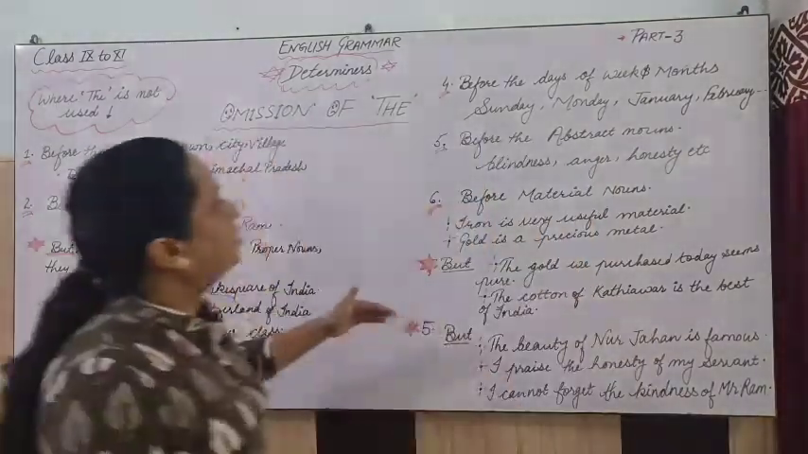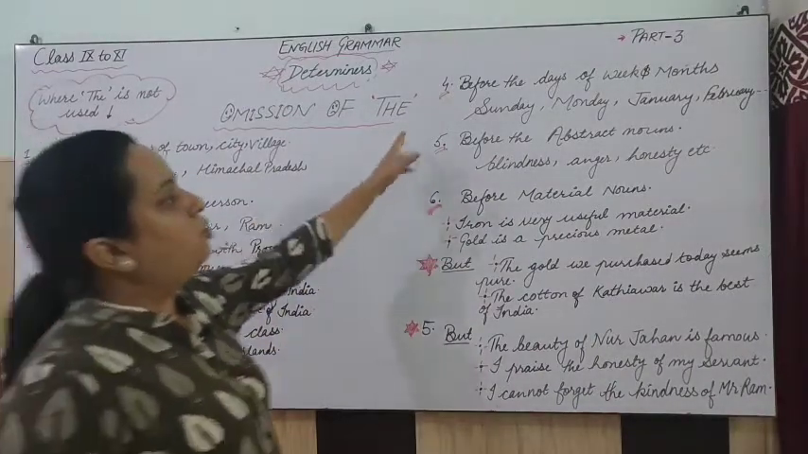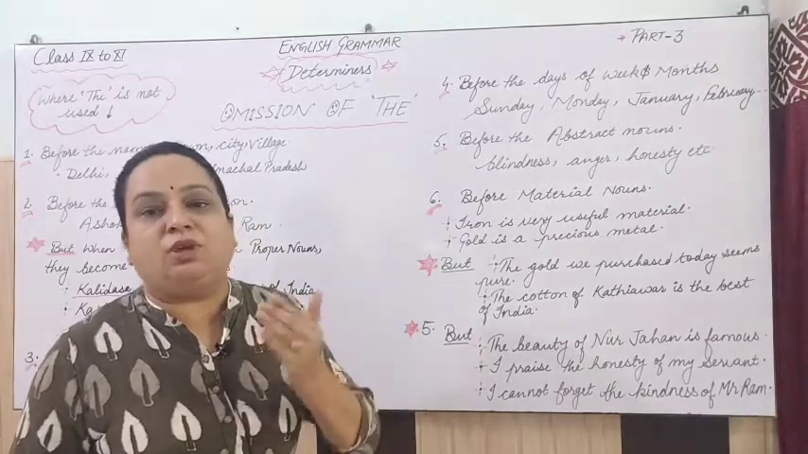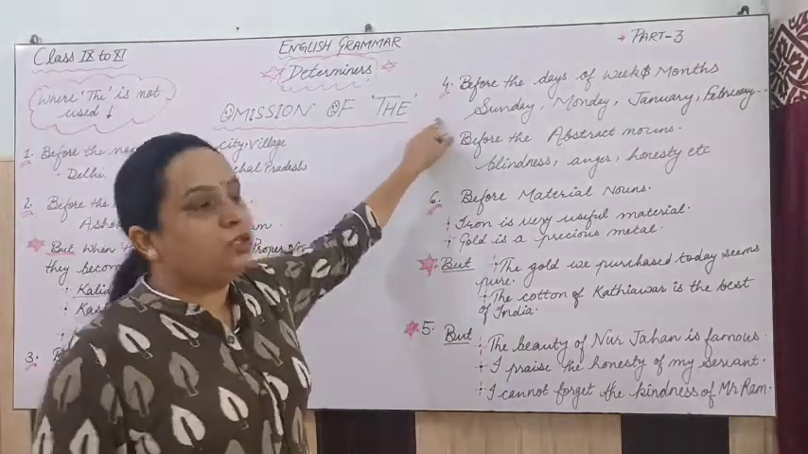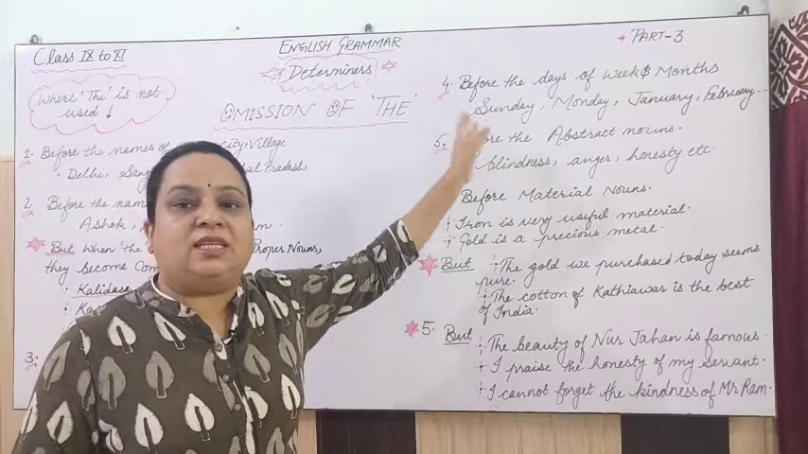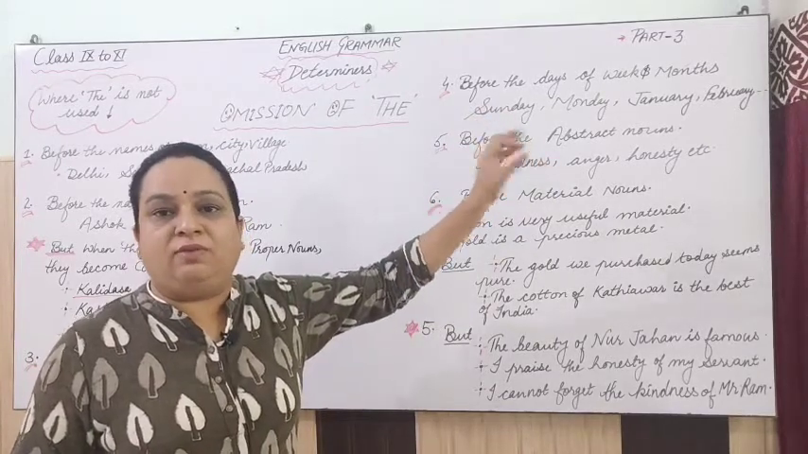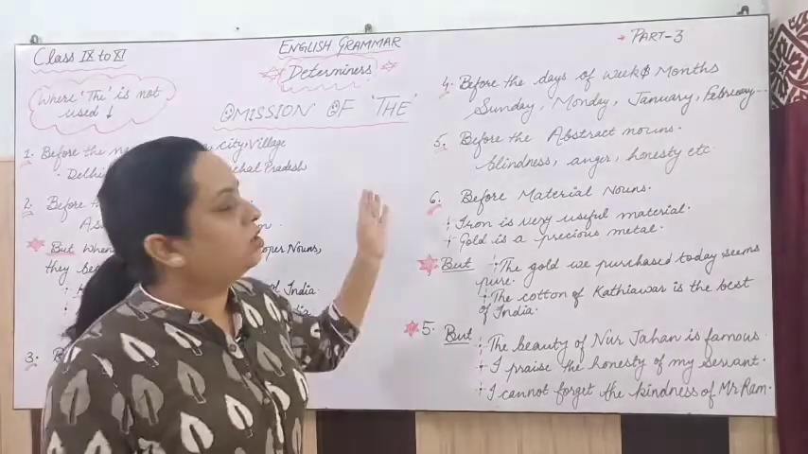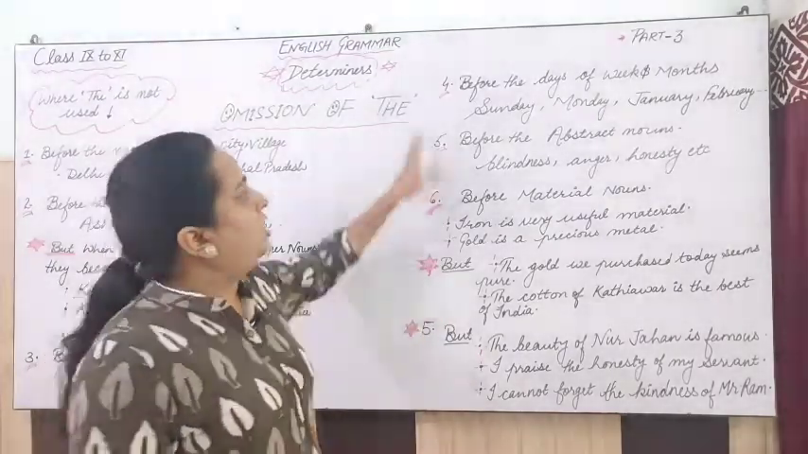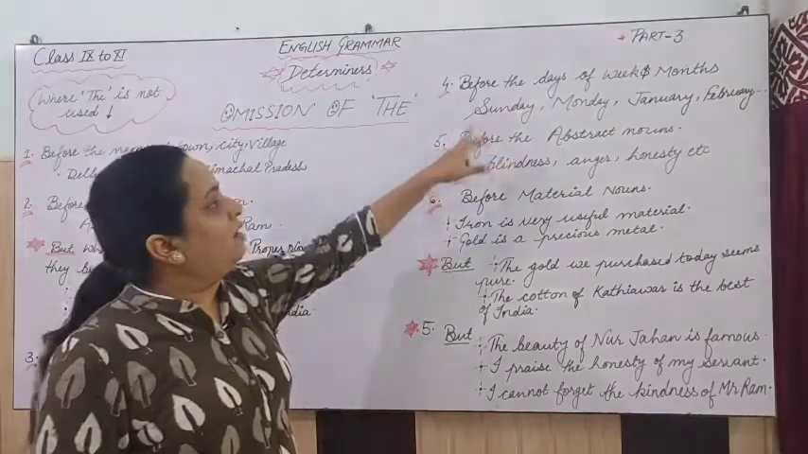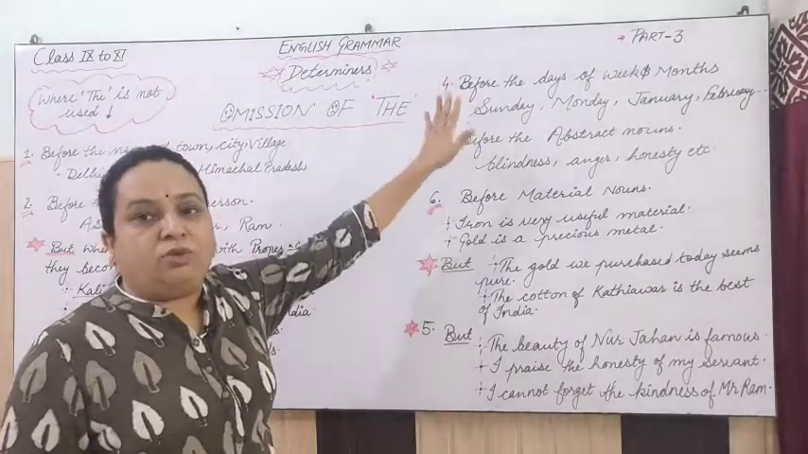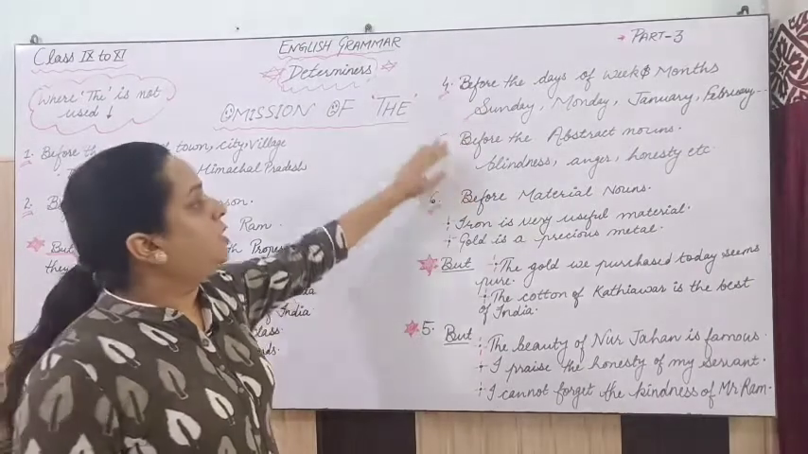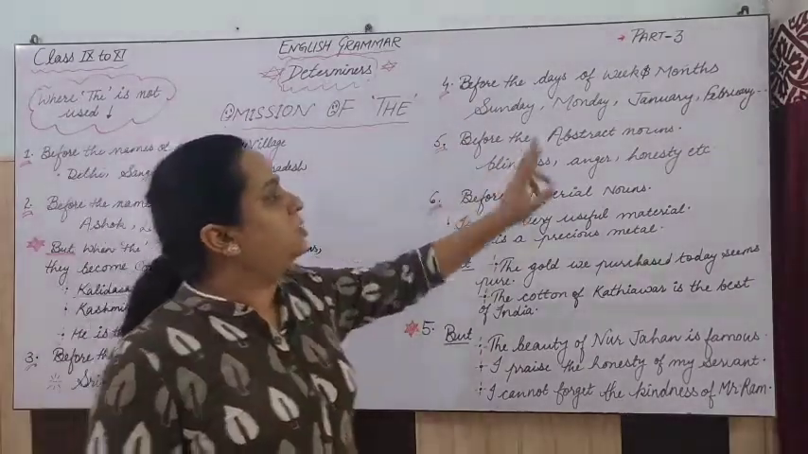Now let's talk about rule number 4. Before the days of the week and the names of the months also, we will not use the. It's directly Sunday, Monday, Tuesday, January, February, March. It's not the January, the February, the March. It's not the Sunday, the Monday. Okay, it is only omission of the here, with the days of the week and month names. Next is the 5th, before the abstract noun.